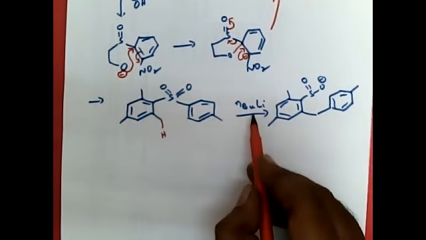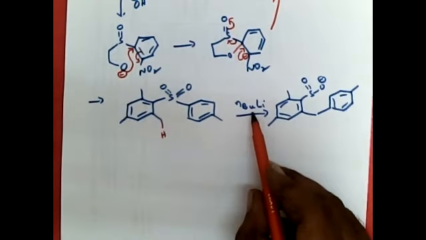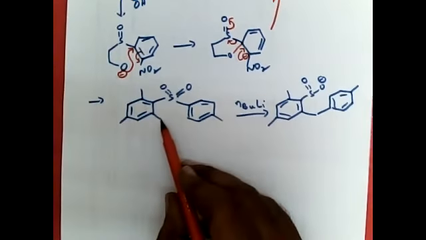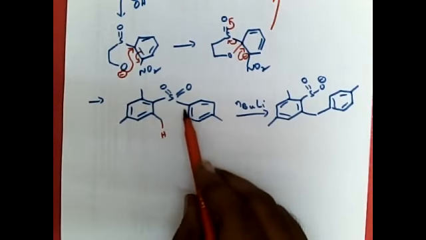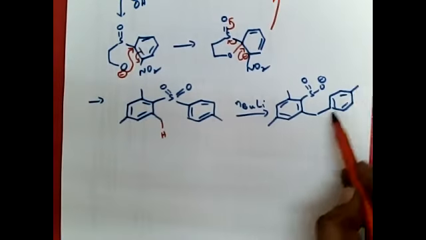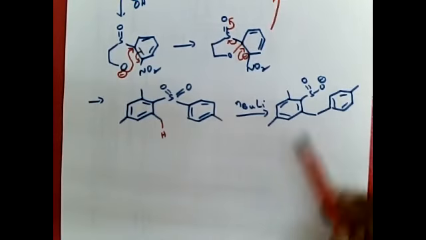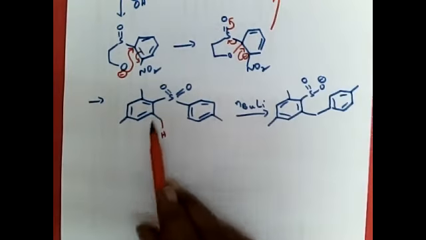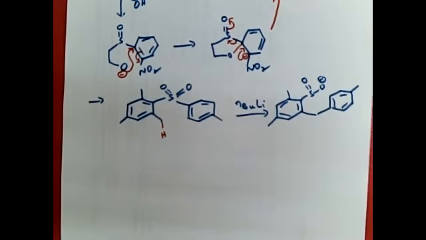The hydrogen on this benzylic carbon is acidic because benzyl anion is stable. So we need a strong base to remove this proton. So n-butyl lithium will remove this proton. The carbon and benzylic anion will undergo ipso substitution on this carbon. So that is why the substituent is para to this, right? Methyl is para to this. In the product also it is para to this. Sulfur, of course, will undergo reduction. So S double bond O, S double bond O is reduced to SO2 minus.